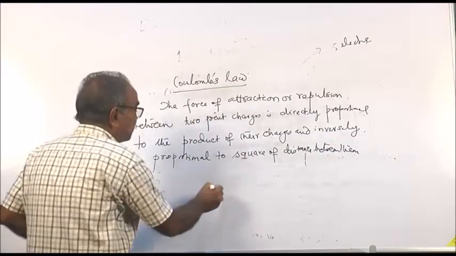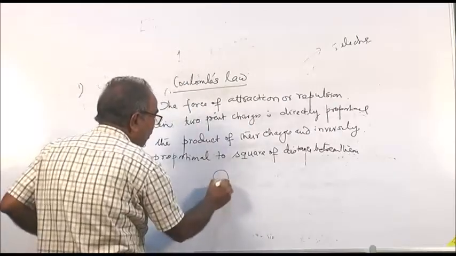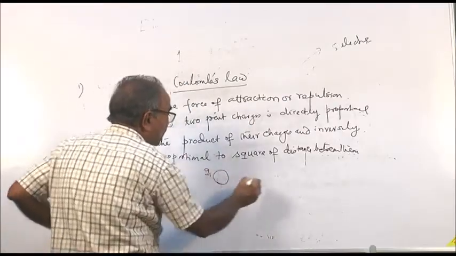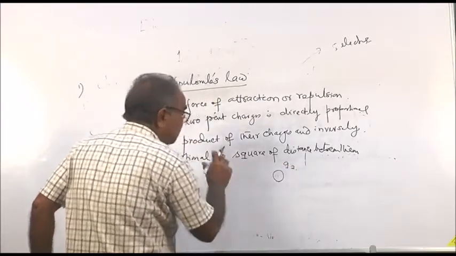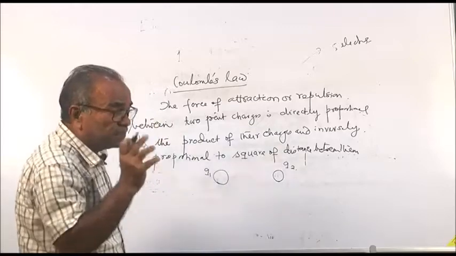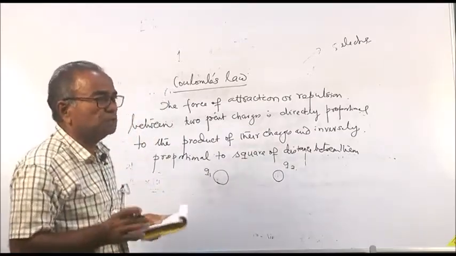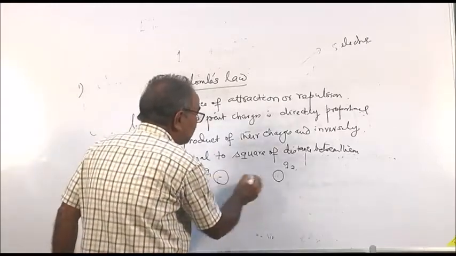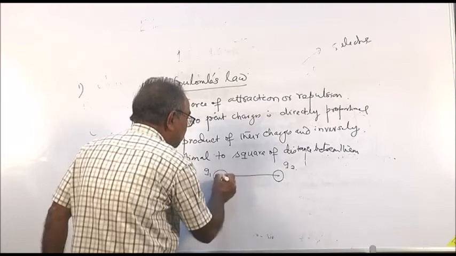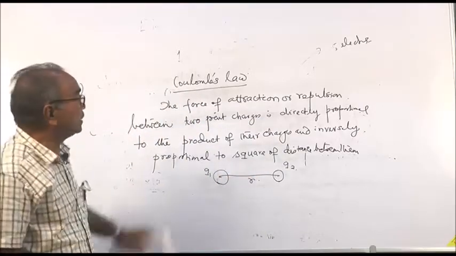Suppose there are two point charges, one is Q1, another is Q2. They are point charges, with very small dimensions, and the distance between their centers is r.